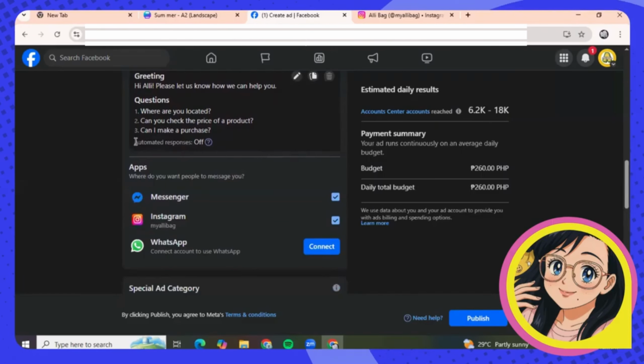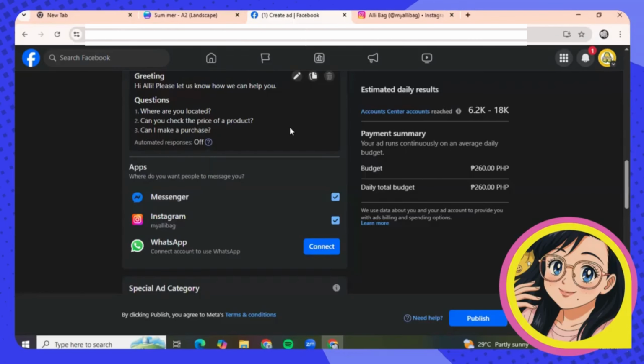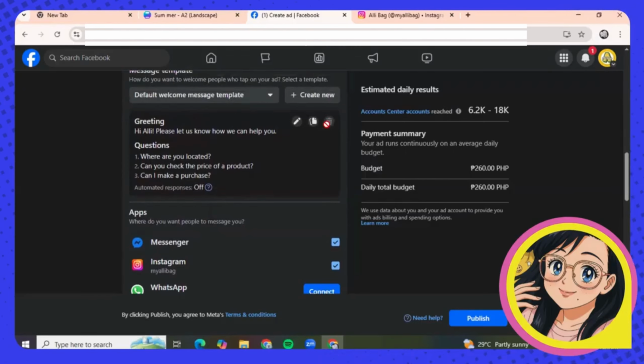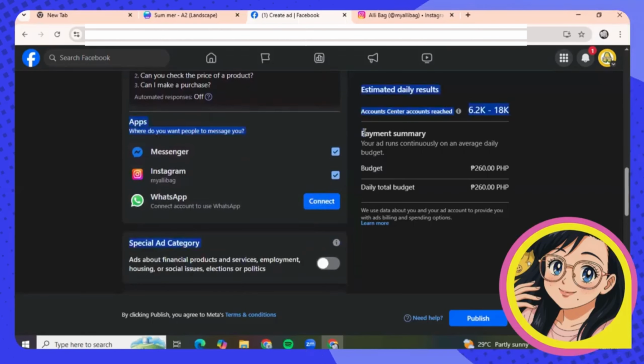And then here in this part, it talks about automated responses. You can decide whether you would like to turn it on or off. The description says automatically send preset responses to people after they tap on the question, and you can edit or remove automated responses anytime. Okay, so that's where you do it. So again, over here, you will see that my Instagram is already connected.